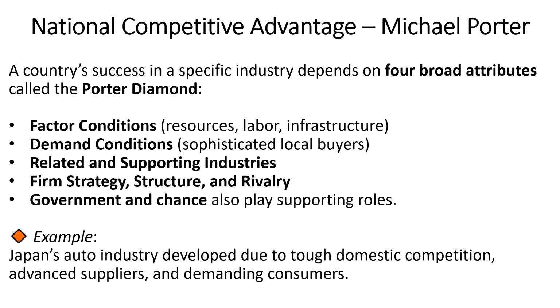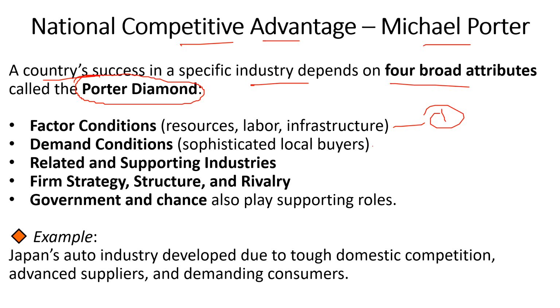The next theory is about national competitive advantage, Michael Porter, right? So Porter is saying a country's success in a specific industry depends on four broad attributes, and these four broad attributes are called the Porter diamond. So the first one, factor conditions. The second, demand conditions. The third, related and supporting industries, and the fourth one, firm strategy, structure and rivalry. This last one is just a supporting role. I'll explain later.